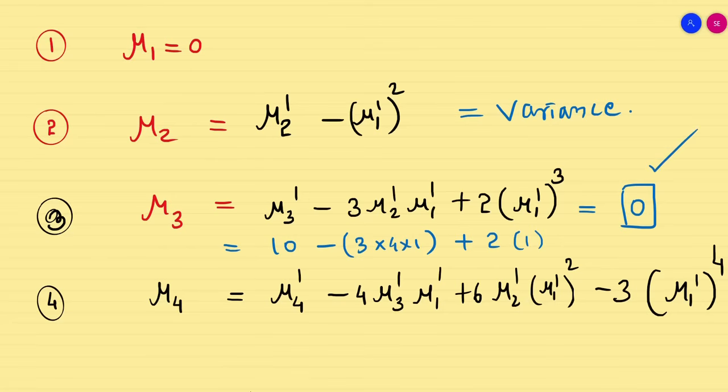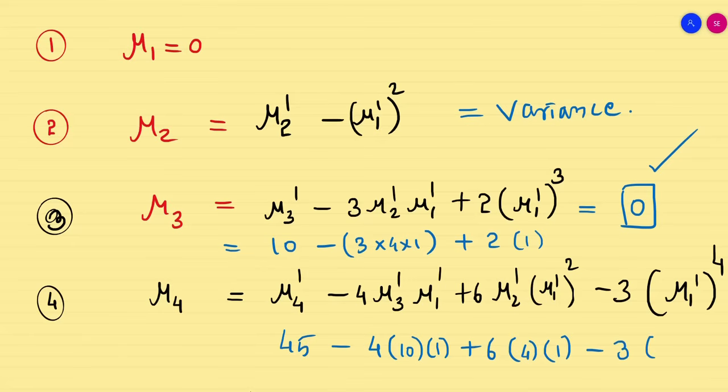Done. When you come here, mu4 dash 45 minus 4 into 10 into 1 plus 6 into 4 into 1. You can see the question 3 into 1. So when you expand this, you will be getting 26. So I proved all the values mu1, mu2, mu3, mu4, etc. Done.